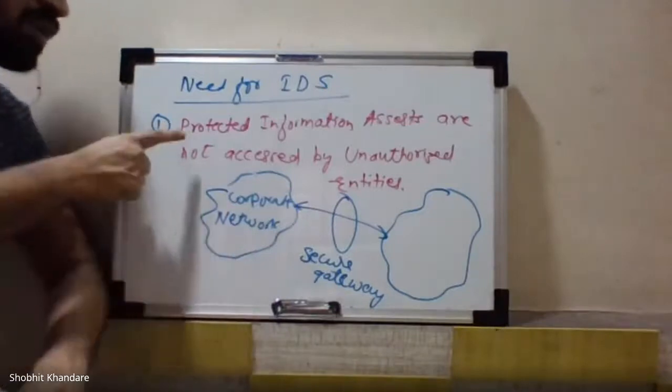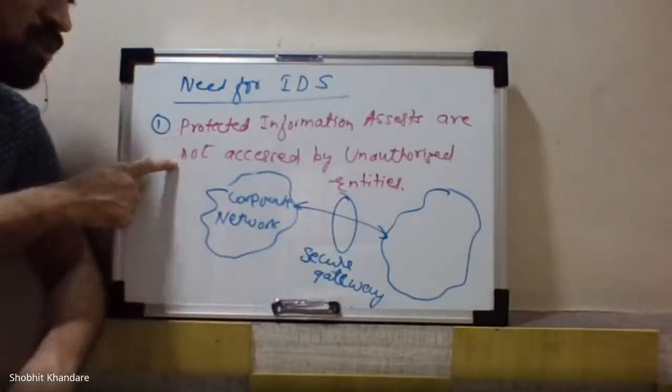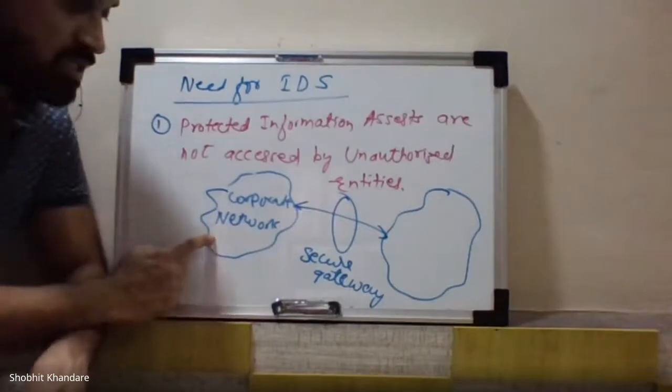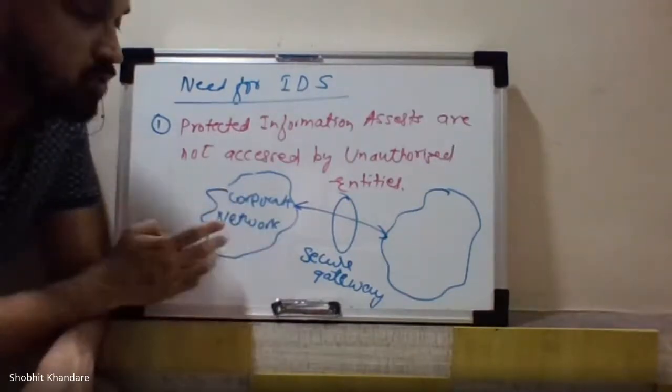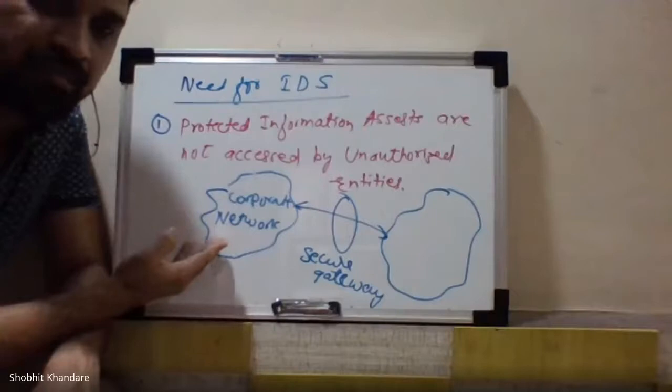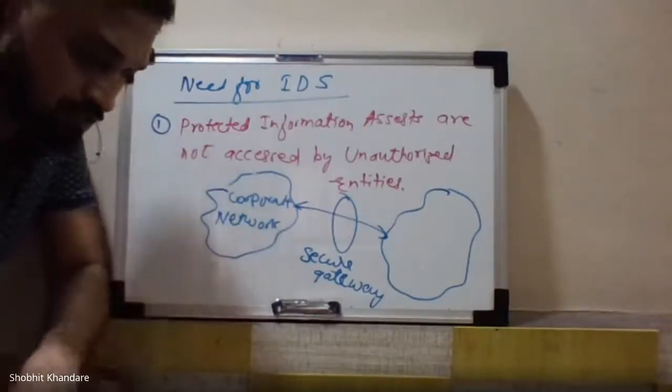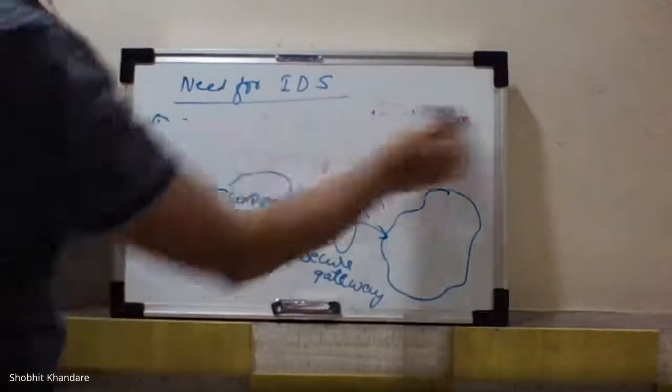So protected information assets are not accessed by the unauthorized entity, by installing the IDS at the corporate network. Corporate network is nothing but the network provided at the organization level or at the corporate level. That is it. Go with the second one. Write down the second one.